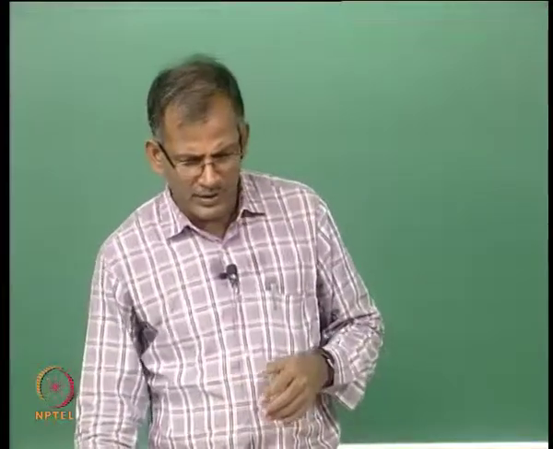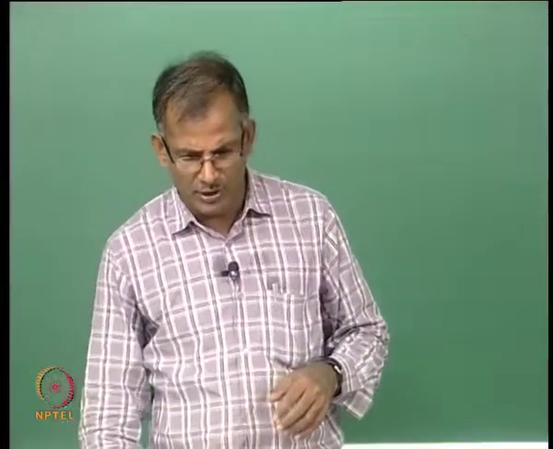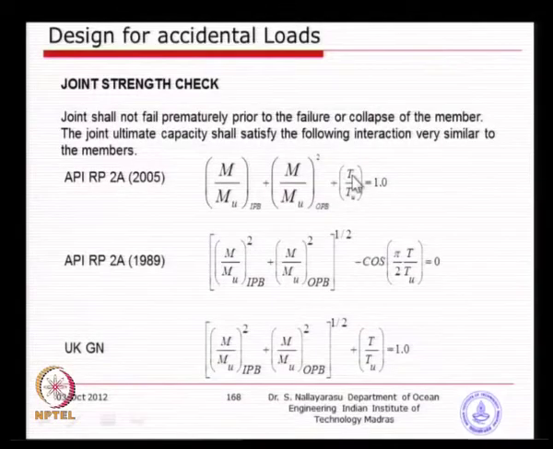If you look at the three formulas which I have just written down here, there is only a symbol difference; in API they put P ultimate instead of T, just a notation. Otherwise, this is the formula from the previous revision of API, which we were trying to derive as the relationship between the moment and the axial load. Yesterday we were trying to do that.